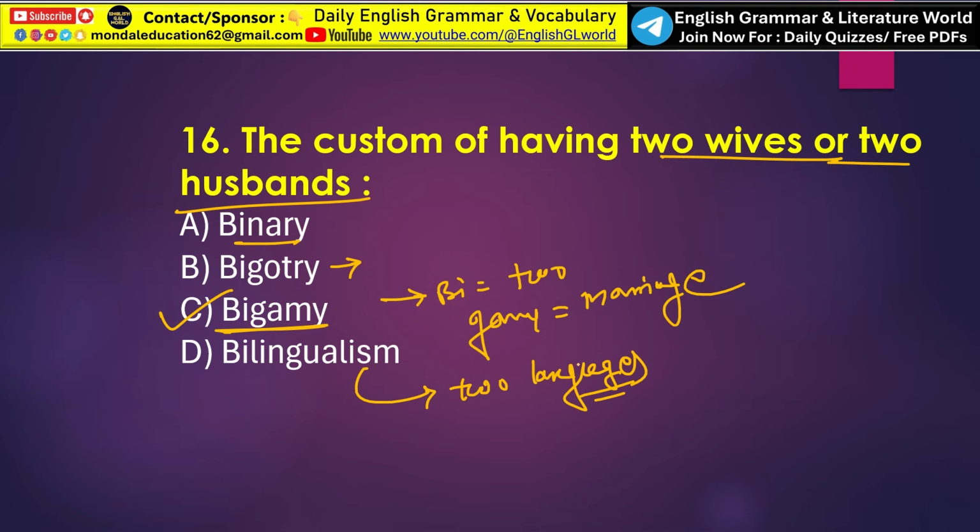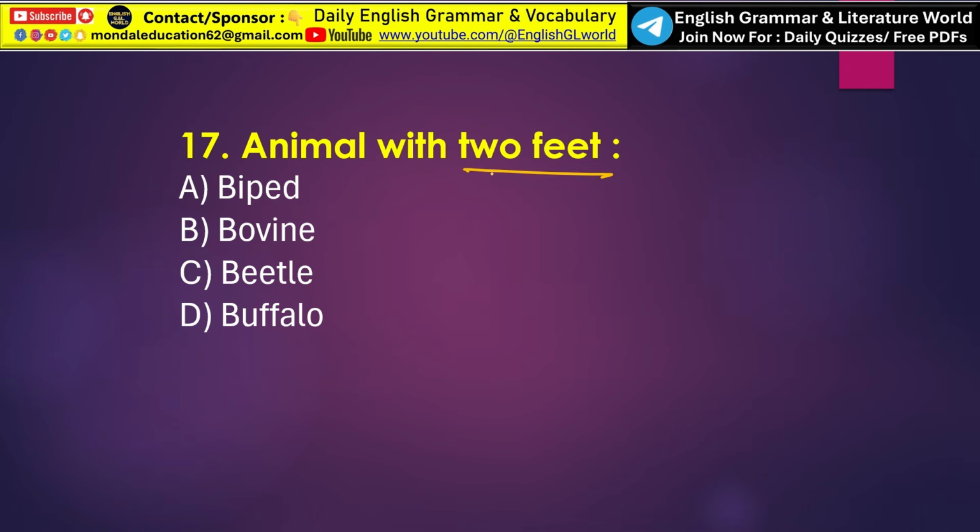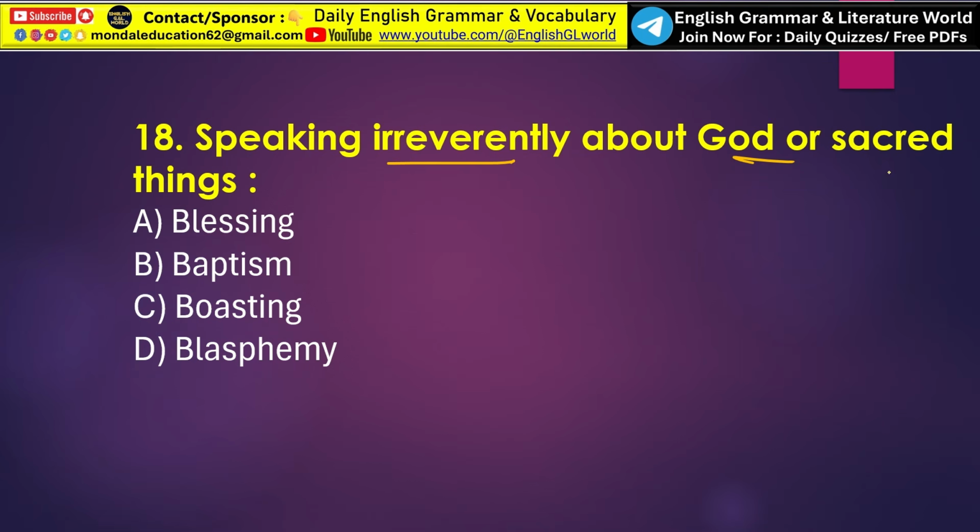That is called bilingualism. Next, animal with 2 feet. So animal with 2 feet is called option A, biped. Okay, the word bi means 2 and ped means feet. So biped. So the word bovine refers to cattle or animals related to cows. Next, speaking irreverently about God or sacred things is called option D, blasphemy. So the word blasphemy means speaking disrespectfully or irreverently about God, religion or sacred things.